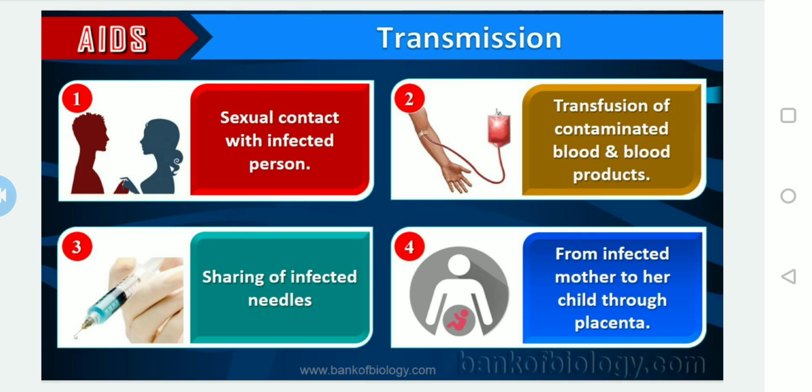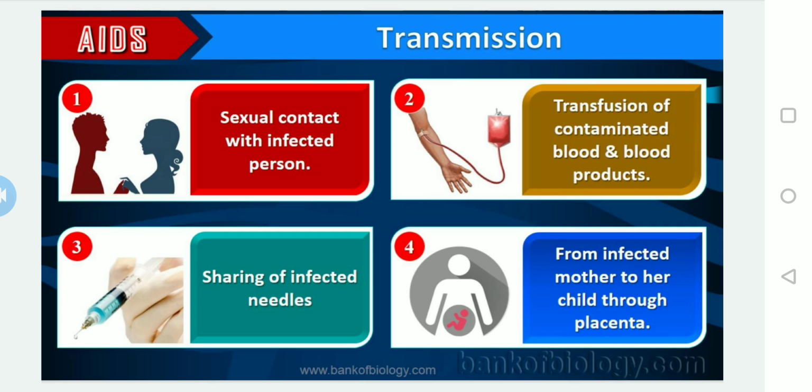Along with all these four possibilities, there is another possibility: during organ transplantation, like kidney transplantation, eye transplantation, liver transplantation. So, with organ transplantation from an infected donor to the recipient, HIV can transmit from an infected person to a healthy person.